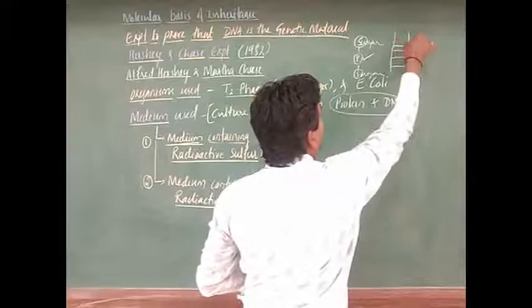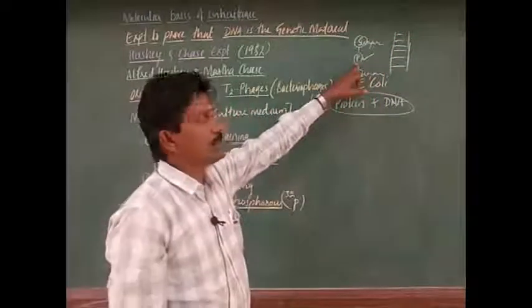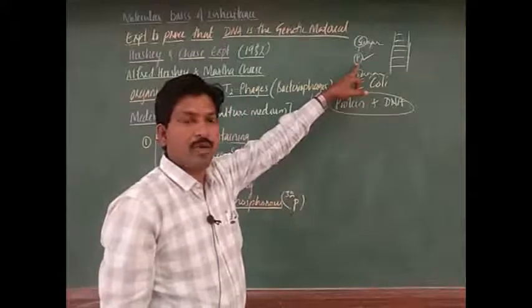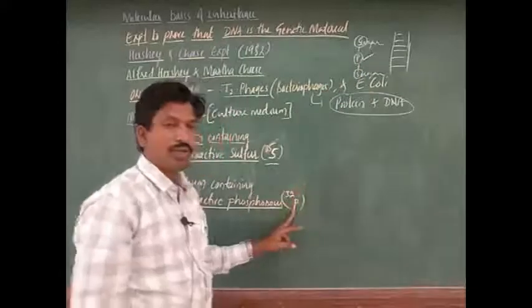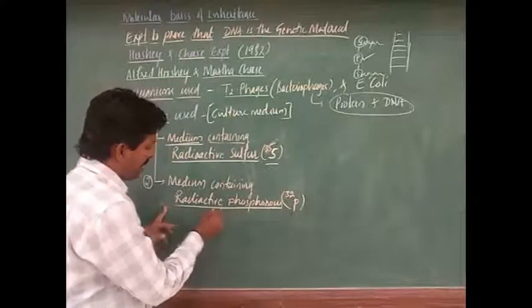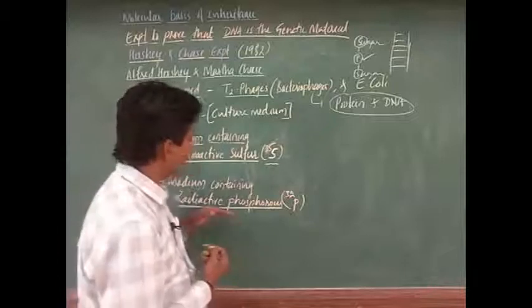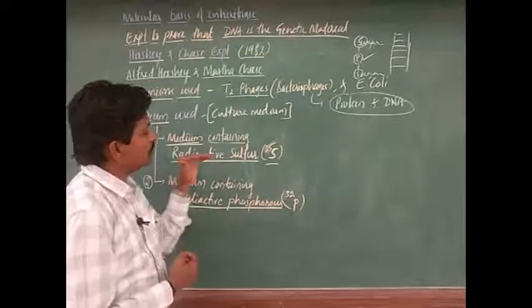So this is the DNA, and this backbone that I am showing here has phosphate present. Phosphate means phosphorus. So which kind of phosphorus is used? Radioactive phosphorus, which can be identified easily. That's why it is used. And radioactive sulfur is also used.